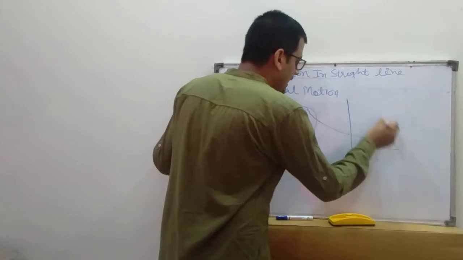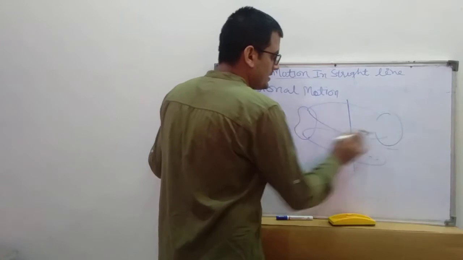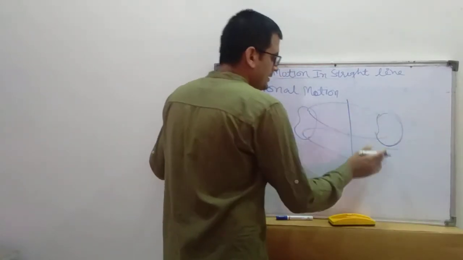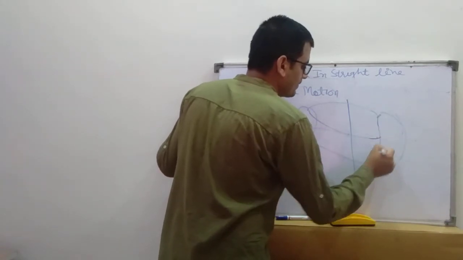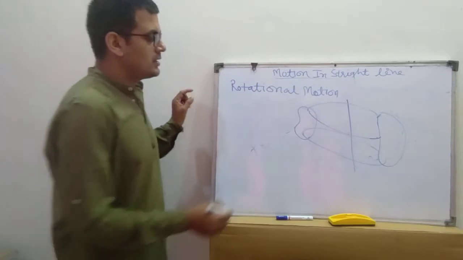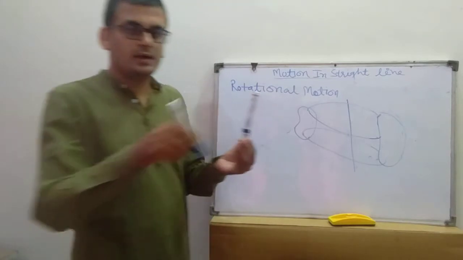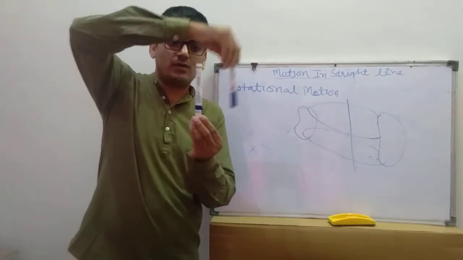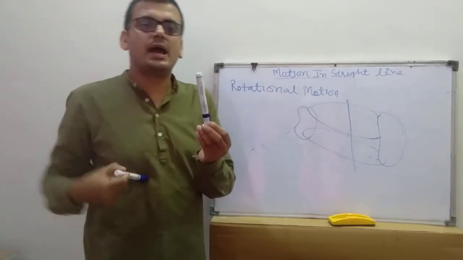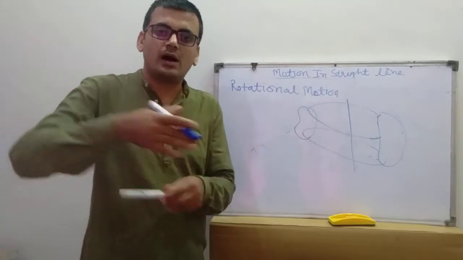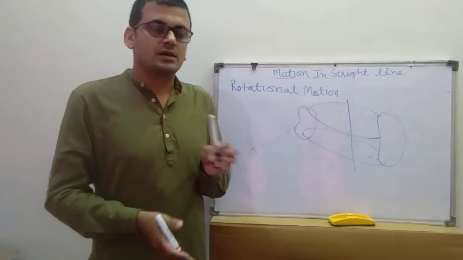If this body rotates around this axis, this fixed line, that is called rotational motion. Whenever any body rotates around a fixed axis, that fixed axis is called the axis of rotation.